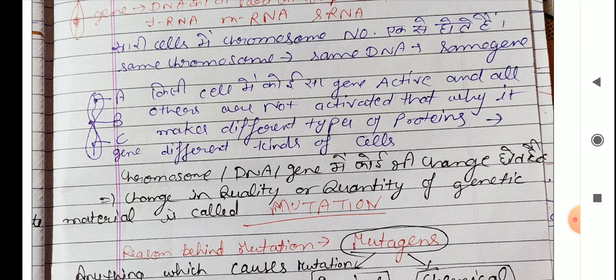Mutation is a change in the quality or quantity of genetic material. DNA is the genetic material, and DNA is present inside the chromosome, and genes are present. Genes are parts of the DNA. That's why any type of change in the gene, DNA or chromosome, whether qualitative or quantitative, will be said to be mutation.